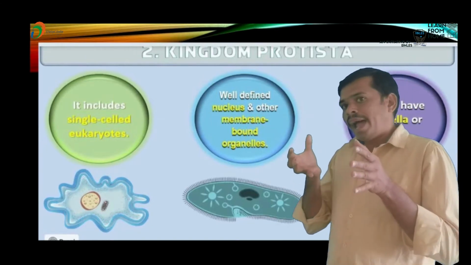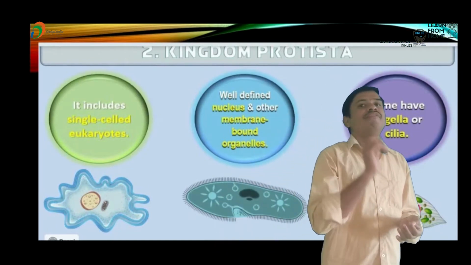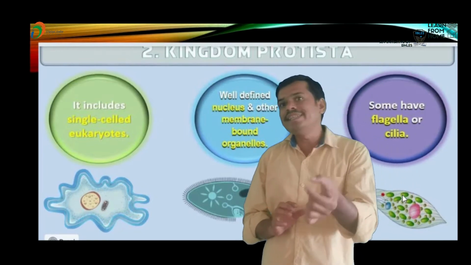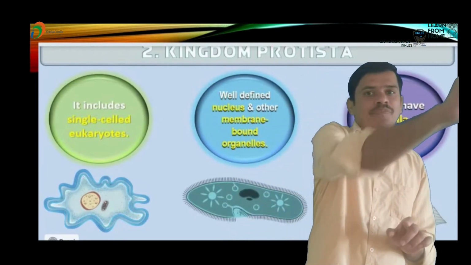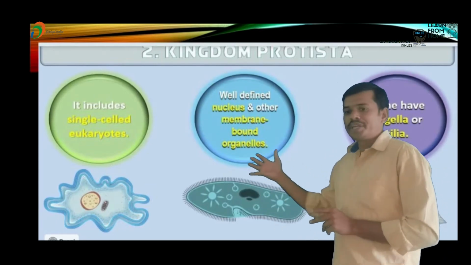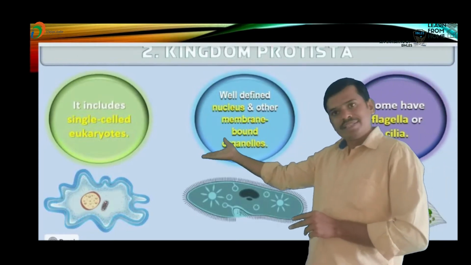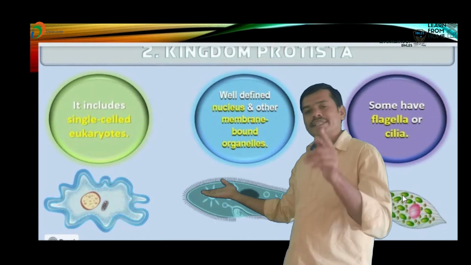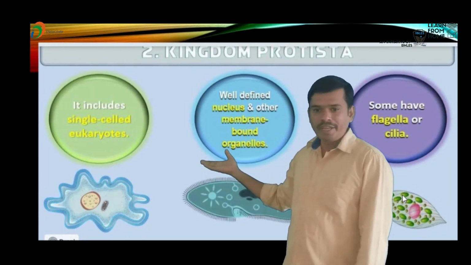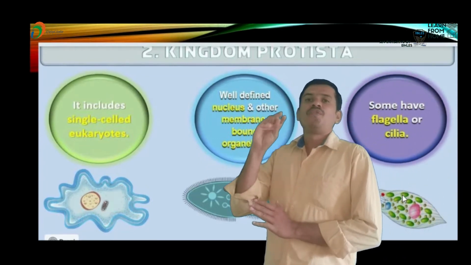This kingdom also consists of flagella and cilia, and they mostly help in motility. Cilia are mostly present in Paramecium, and flagella are mostly present in euglenoids. Now, this kingdom is again classified into 5 types.